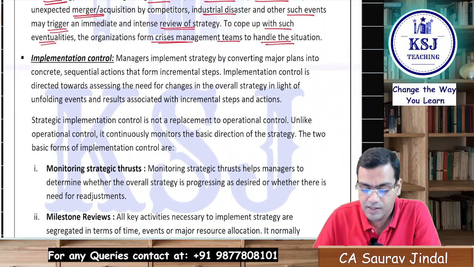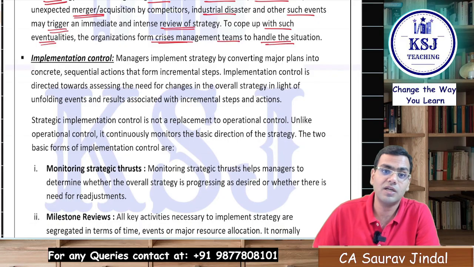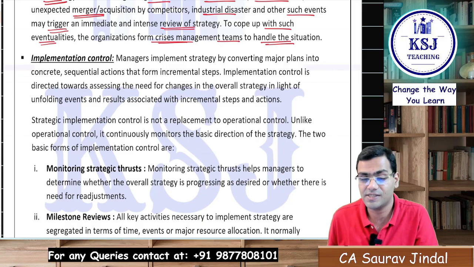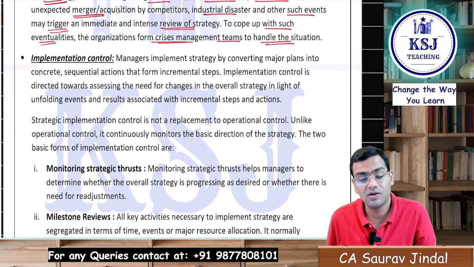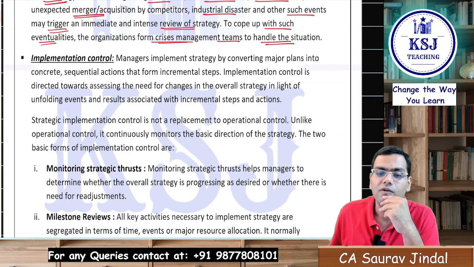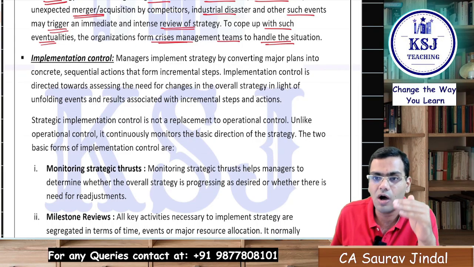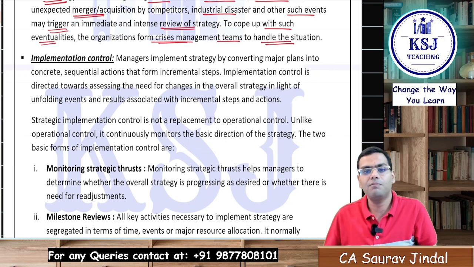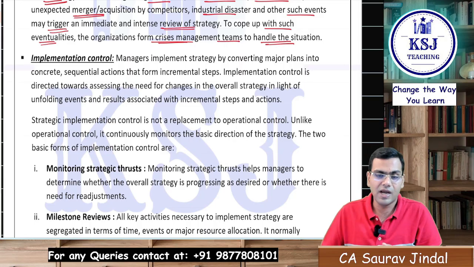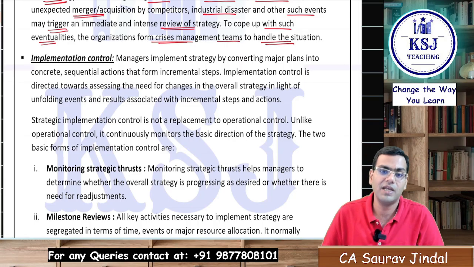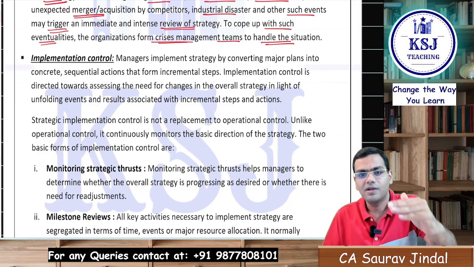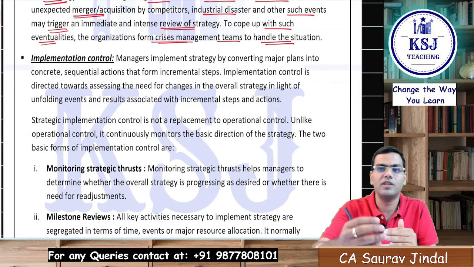Last one is implementation control. Implementation control sees whether the implementation is being done in the right direction as intended, and secondly, that the resources are not wasted. Thirdly, whenever we are implementing the strategy, we always set small milestones, right? It is not that we implement everything in one go. We have already studied that also, right? Whenever you go for implementation of strategy, it should be implemented in small steps. One milestone achieved, move on to the next one, right?